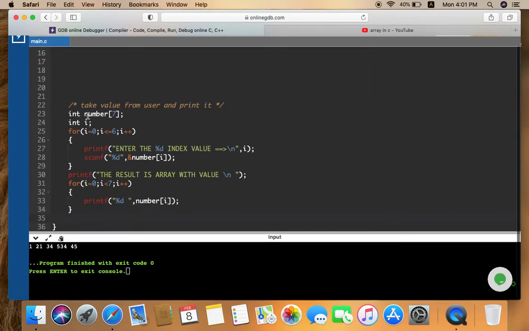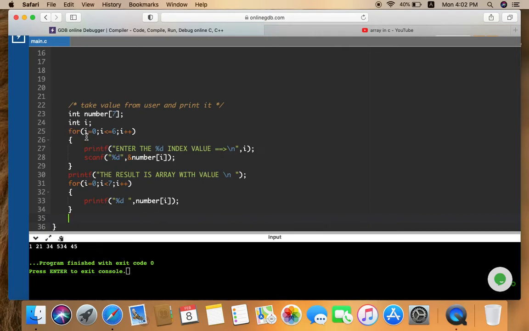I declared an array of name number and size 7. See here, what is the data type of this integer? That is int. That's why I can store only integer values inside this array. If I store any character value or any other value, then it is going to give me an error.